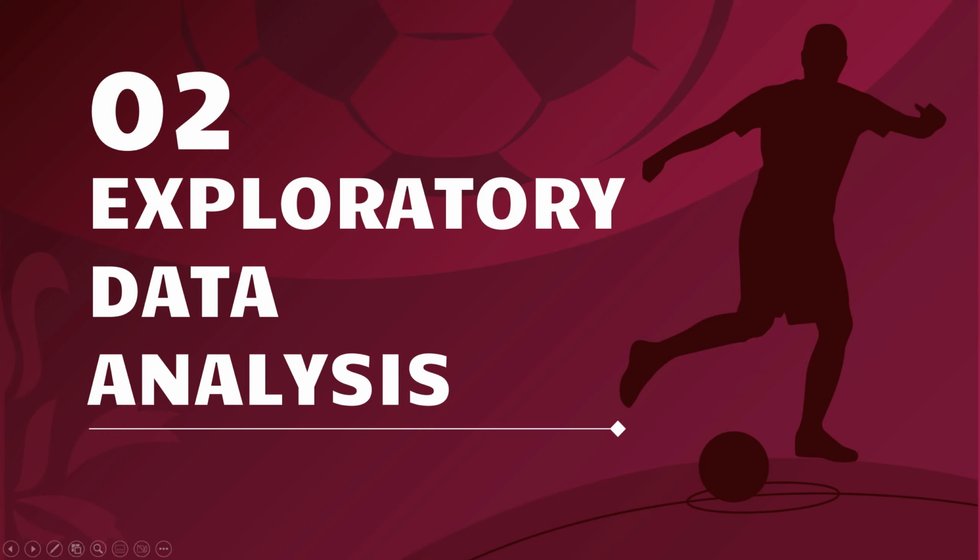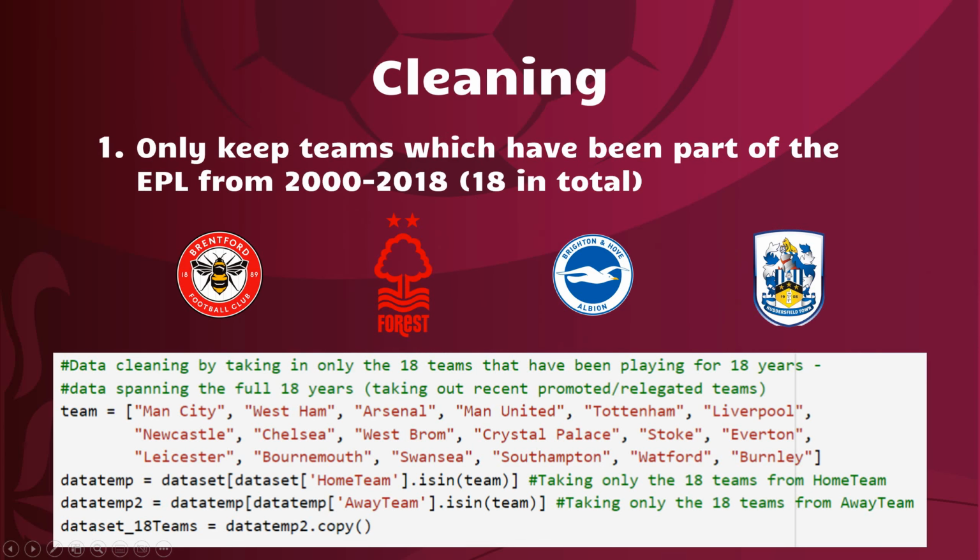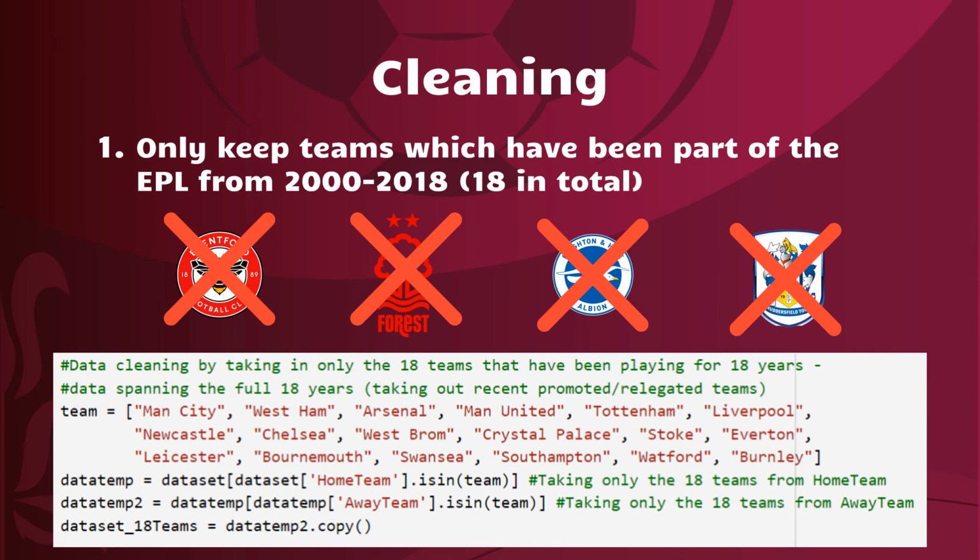Now moving on to our data cleaning process for predicting the Premier League table. Firstly, we decided to keep only those teams that have been part of the English Premier League for 2017 to 2018, since that is the year for which we are going to predict the table, which makes up to 18 teams in total. By excluding the teams that were not part of the season, we aim to improve the quality of our prediction and provide more reliable insights into our outcomes of the league.